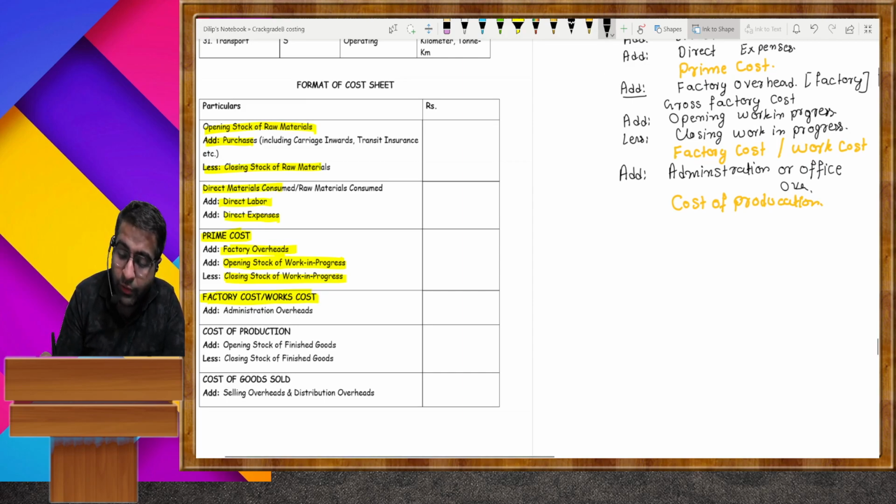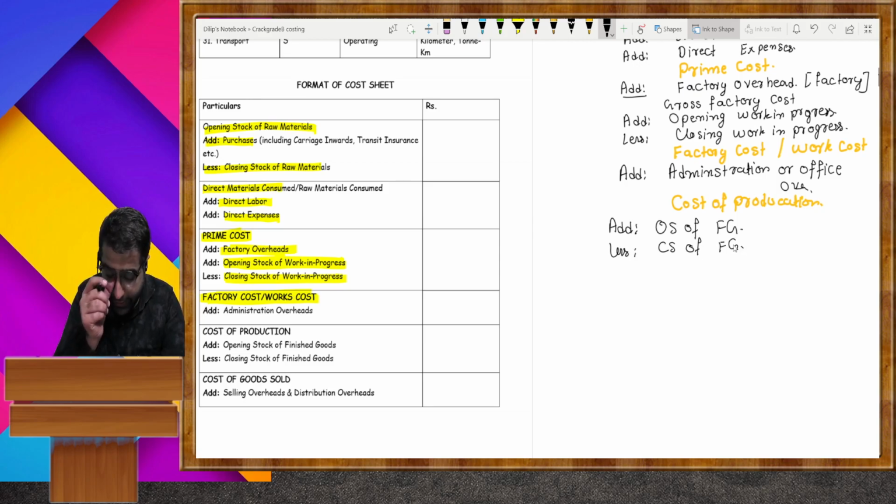Now add opening stock of finished goods less closing stock of finished goods. It is regarded as cost of goods sold.